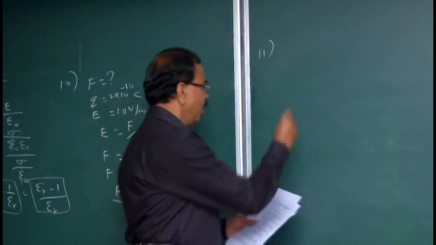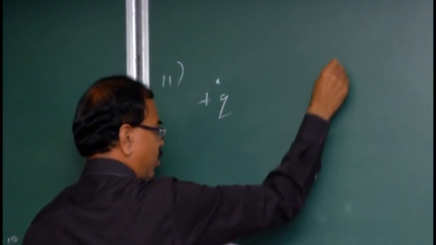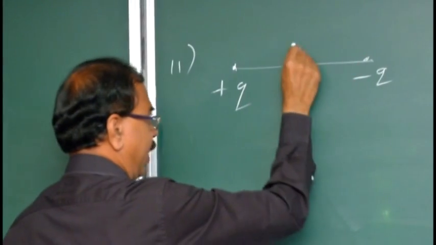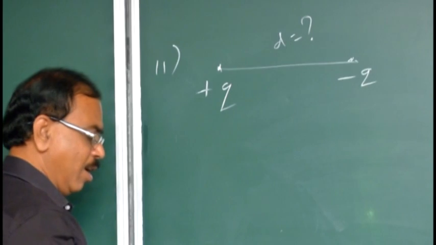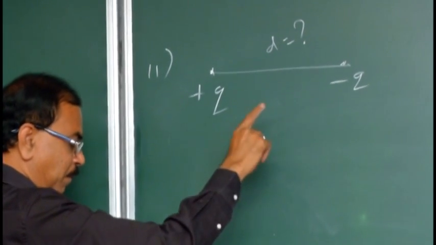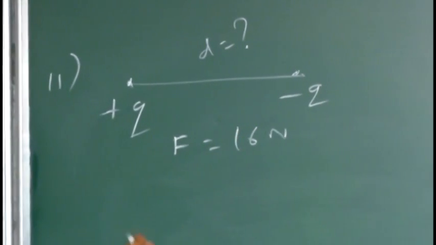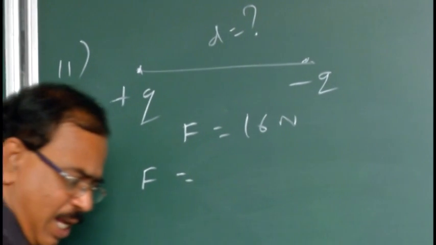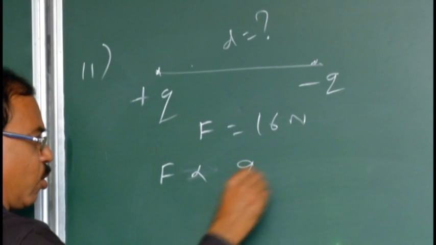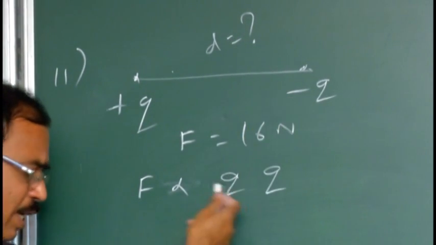Yes, you know this Coulomb's law. The electrostatic force of attraction or repulsion between two point charges is directly proportional to the product of the charges and inversely proportional to the square of the distance between them. Let this one be the charge plus Q, and this is minus Q. Then what must be the distance between the two charges? The force between the two charges is 16 Newton. Directly proportional to the product of the charges, Q into Q. It is an attractive force, so don't involve the negative sign in this formula.